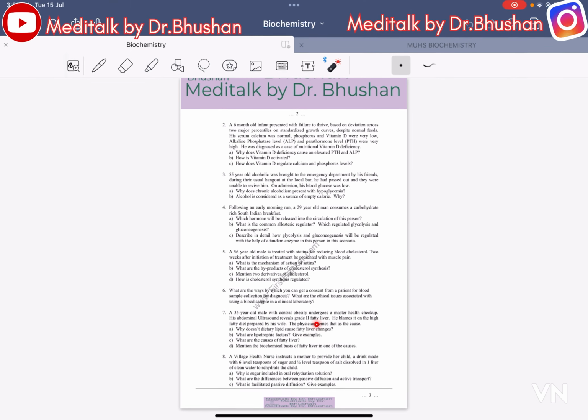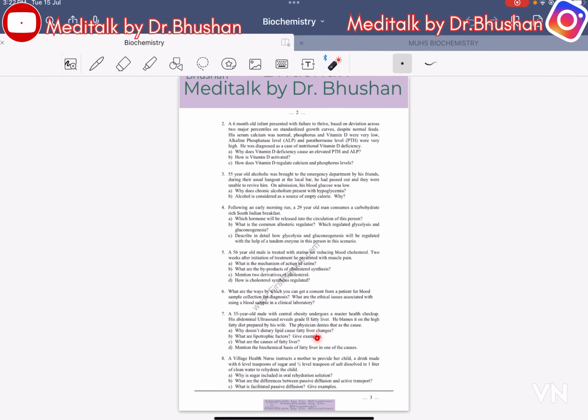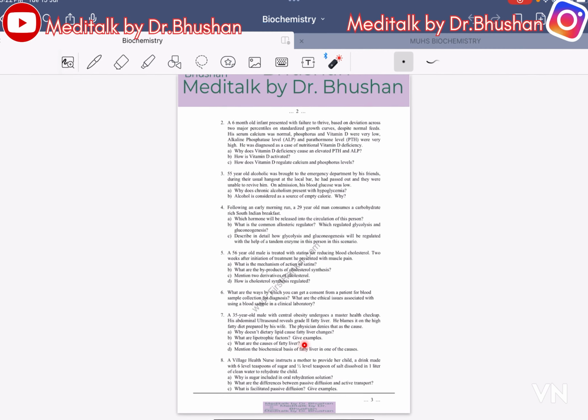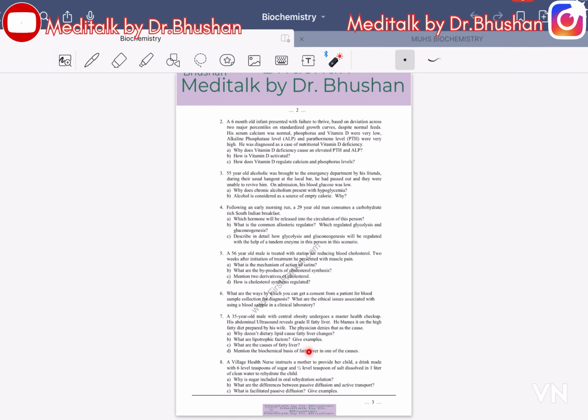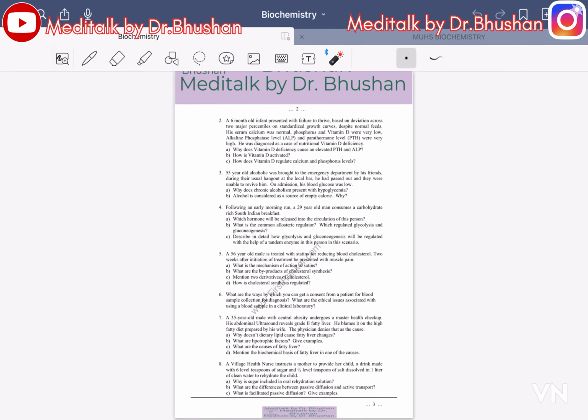How does dietary lipid cause fatty liver changes? What are lipotropic factors? Give examples. What are the causes of fatty liver? Mention the biochemical basis of fatty liver in the causes.